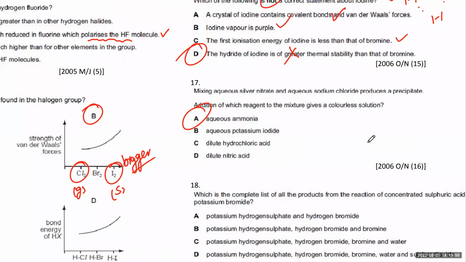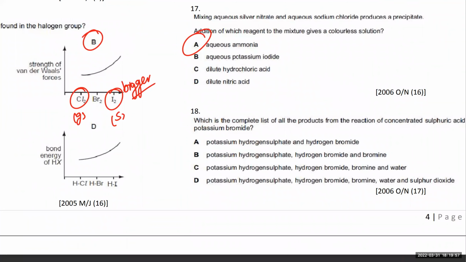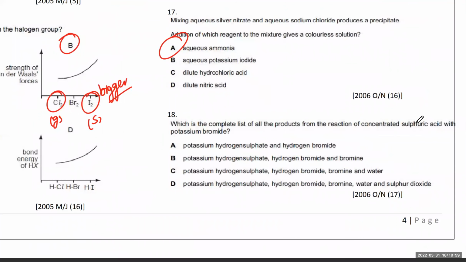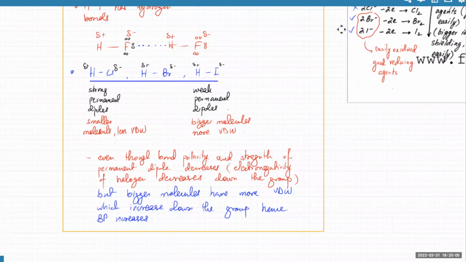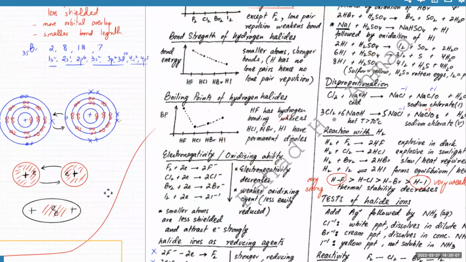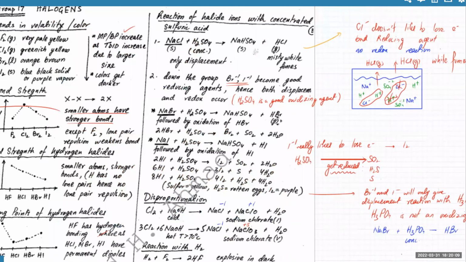Yes. The next one is: what is the complete list of all the products from the reaction of sulfuric acid with potassium bromide? First there is going to be a displacement, followed by HBr, and then the Br-1 will also get oxidized to Br2, and sulfur will get reduced to SO2.